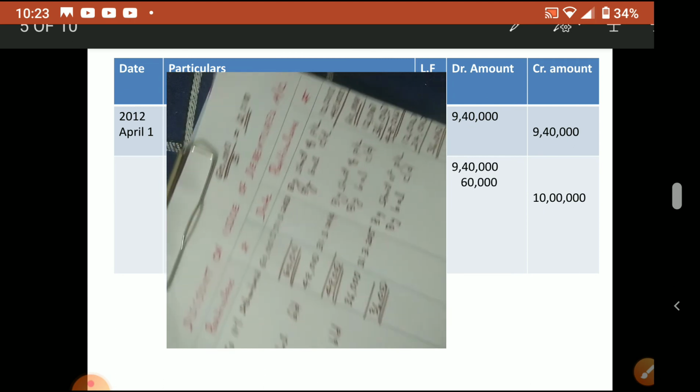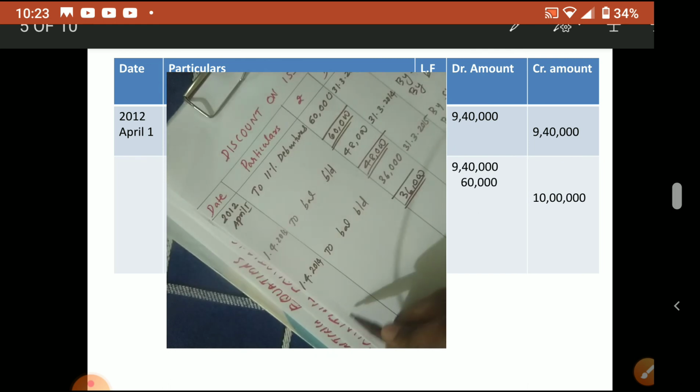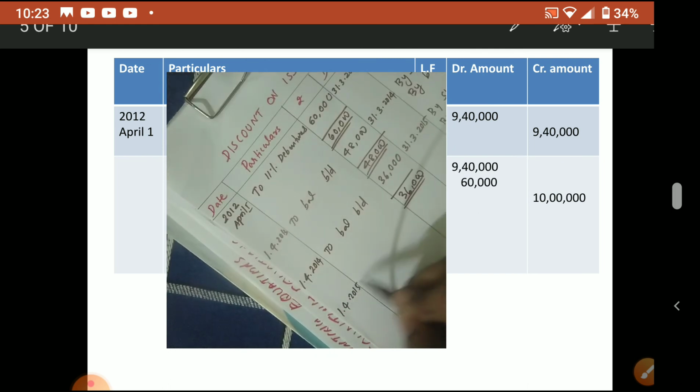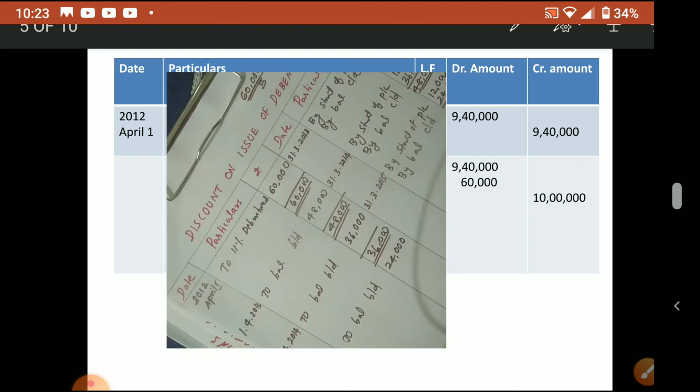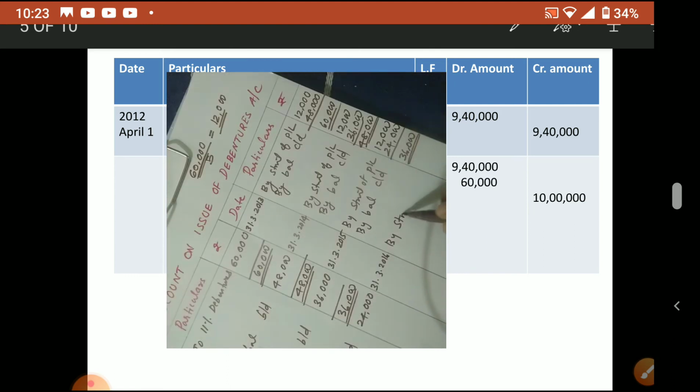Okay, so again next year, now 3 years over, next year 1/4/2015 to balance brought down 24,000. Again that year end 31st 3 2016 by statement of P&L 12,000. Again we total it, 24,000, balance 12,000 by balance carry down.